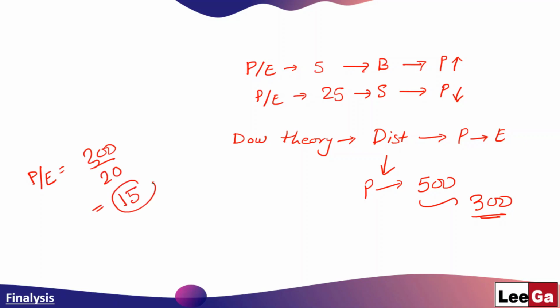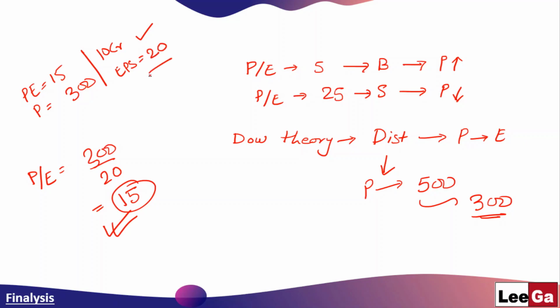So the new price at which the market accepts Tata Motors share price is a PE of 15, at the price of rupees 300 with 10 crore shares outstanding and earning per share of 20.